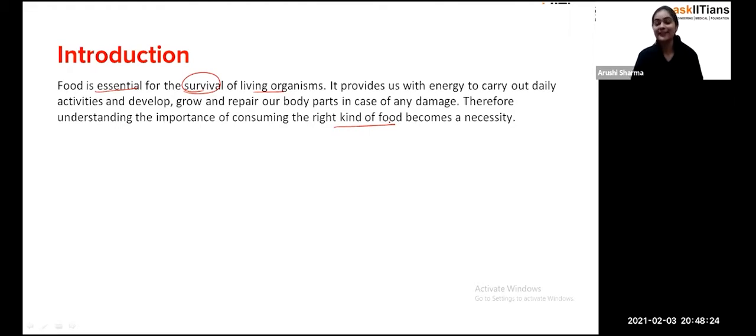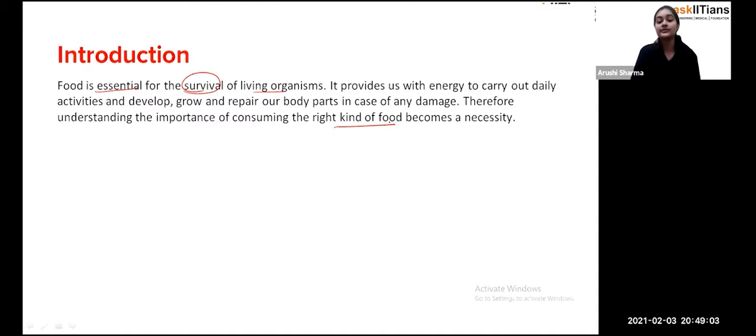That is why, students, if you have seen, generally what our parents suggest is don't eat outside food, don't eat chow mein, don't eat junk food, don't eat burgers, because they think that we are children so we are used to that, but according to them it is not good for our health. Exactly. So that's how, students, it is very important for us to choose the right kind of food. That is why they generally allow us to drink juice, like orange juice or any other kind of juice, or milk, and then green vegetables, fruits, chapatis, rice. So that's how, students, food is very essential for survival.